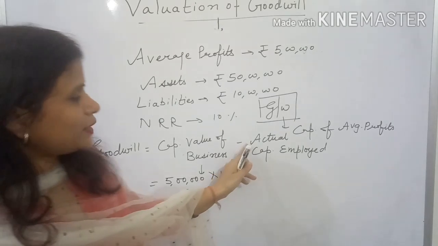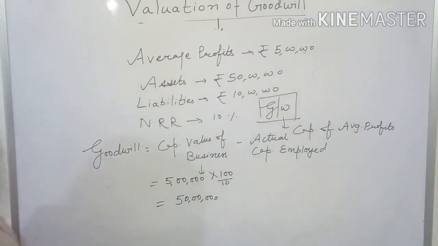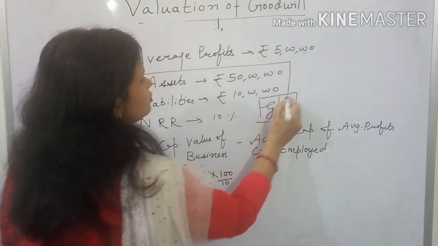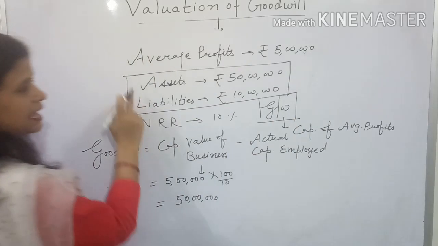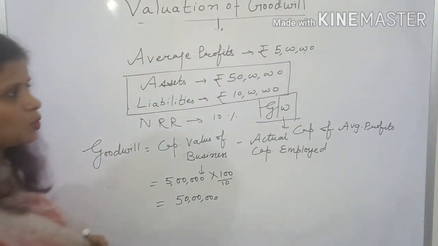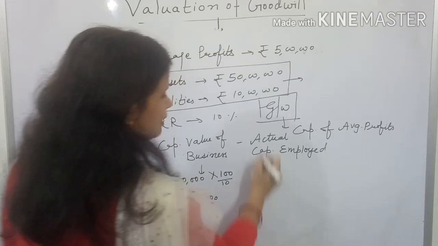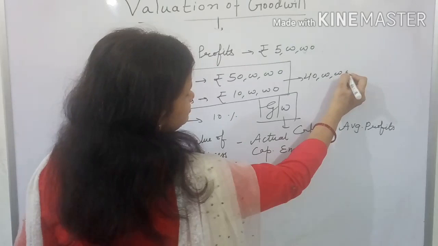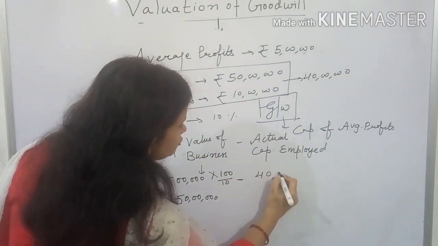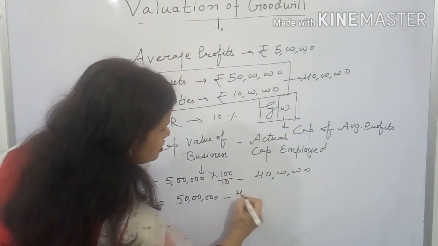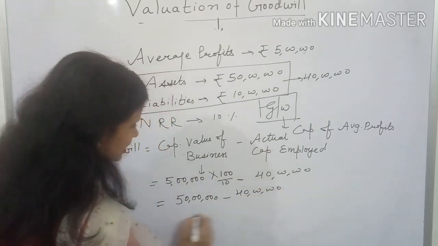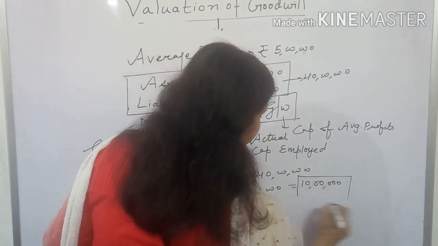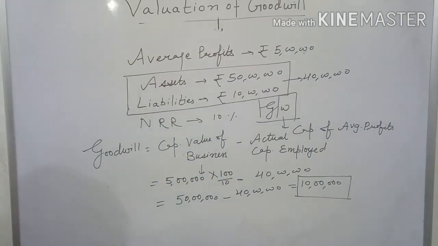Now how to calculate capital employed, that we have discussed in the last lecture. According to this question, capital employed is equal to assets minus liabilities. So capital employed will be 50 lakh minus 10 lakh, it will be 40 lakhs. So here you will deduct 40 lakhs, and the final result, 50 lakh minus 40 lakhs, means value of goodwill is 10 lakh.